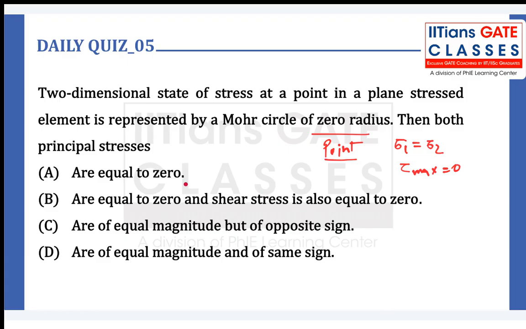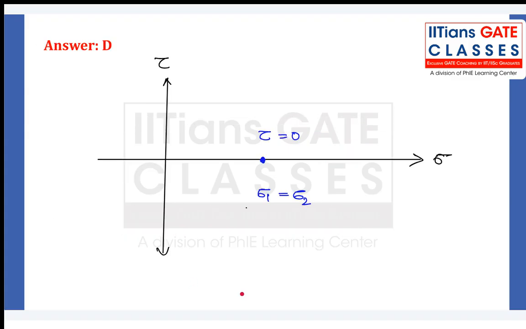So both the principal stresses are not equal to 0, they're of equal magnitude and of same sign, and shear stress is definitely 0. So this is how the Mohr circle will look like. You can see that sigma 1 is equal to sigma 2, and the value of shear stress is 0 here.